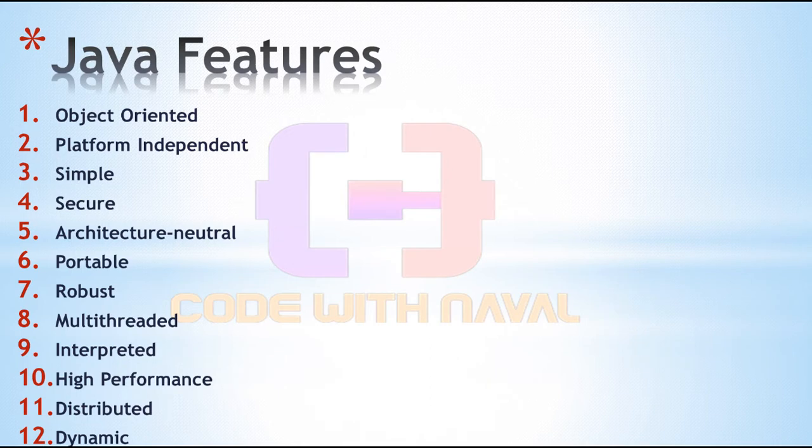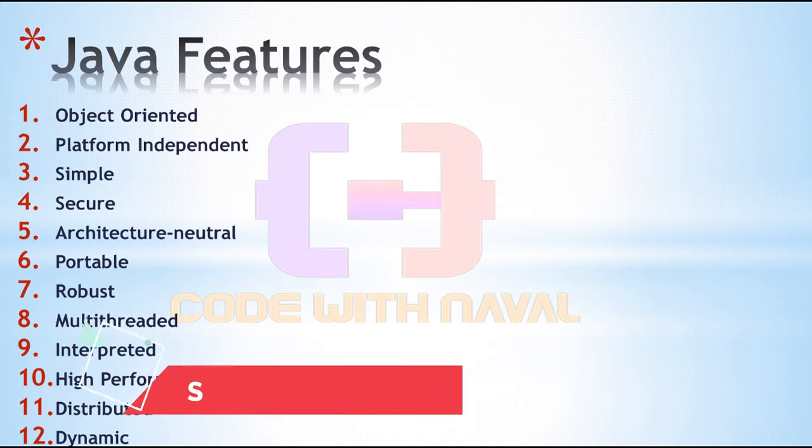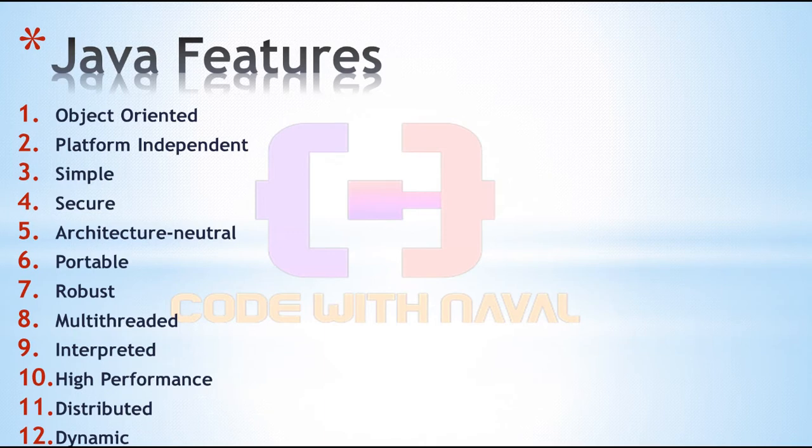Then the fourth point is that Java is a secure programming language. We all know Java is more secure than other programming languages. But how does Java achieve that security? The first thing is no explicit pointer. In C++ we have pointers. A pointer means we can directly point to a particular memory location and access the value at that memory location.